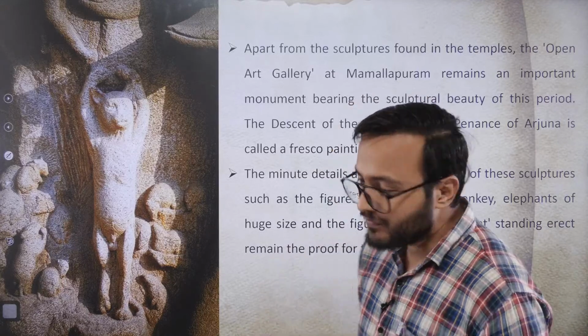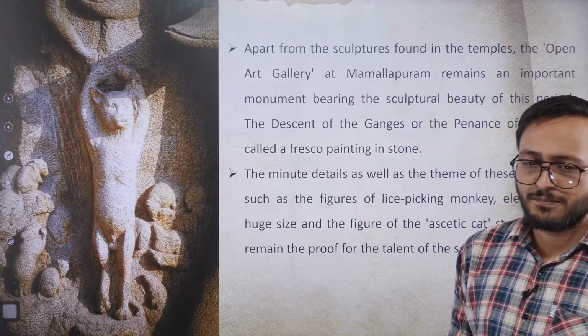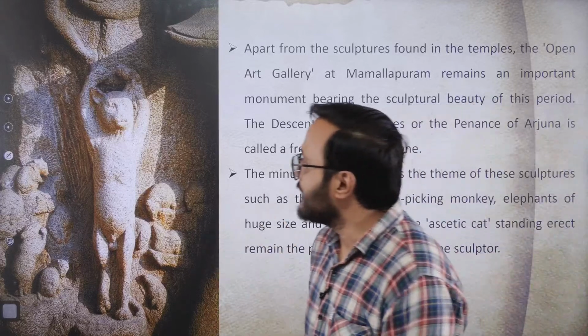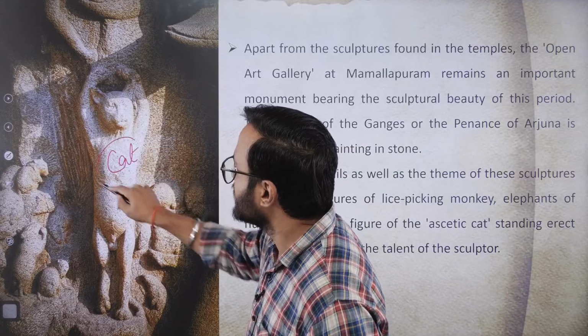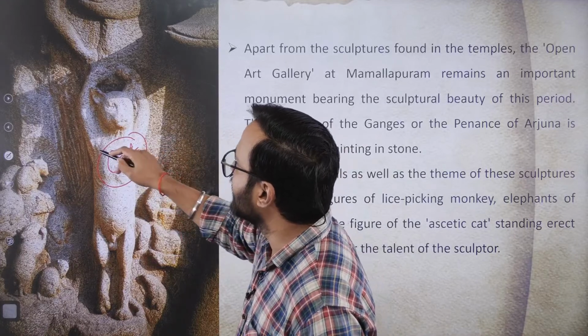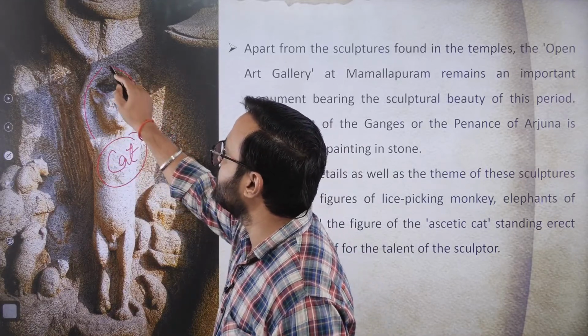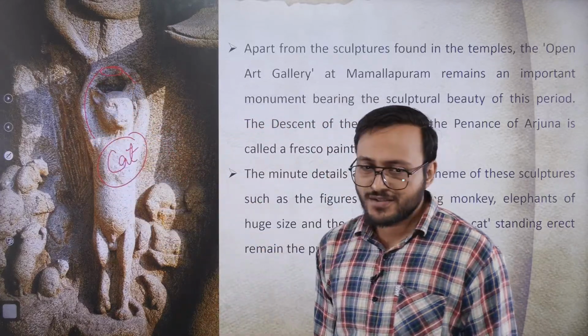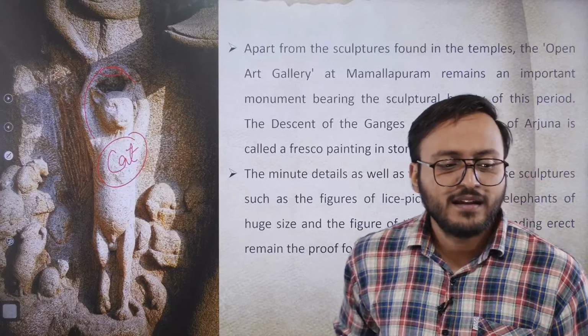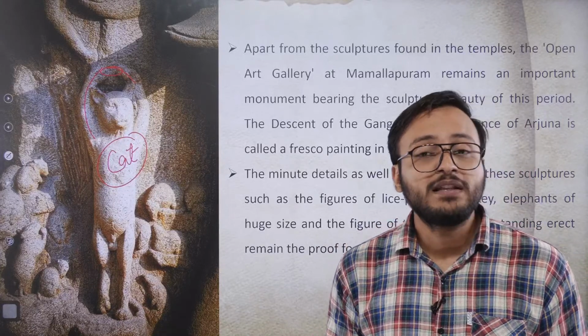But do you know what this sculpture is? This sculpture is showing a cat which is meditating in a standing position by folding the hands together. So this is a cat doing penance.